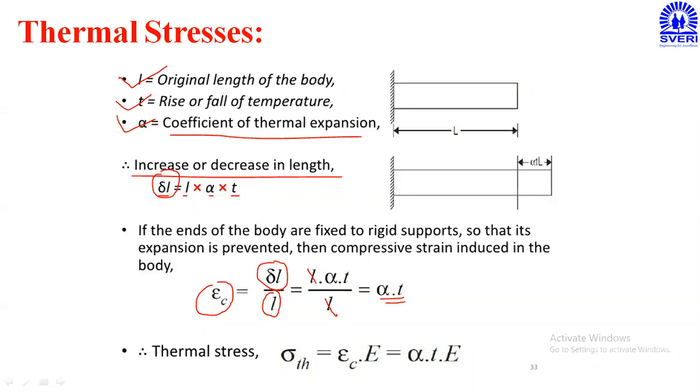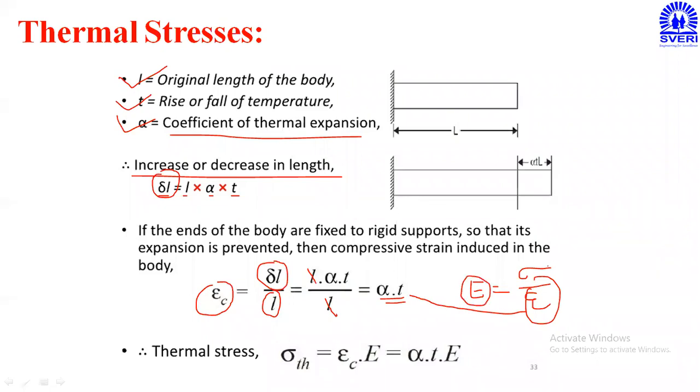But what is my requirement? I have to calculate the stress value. So we have one formula, that is capital E is equal to sigma upon strain, or stress upon strain. I have already calculated the strain value, which is alpha into T. E is the constant parameter.